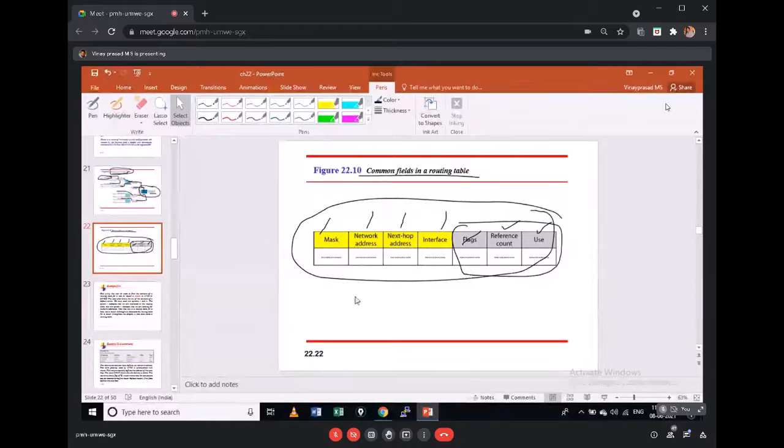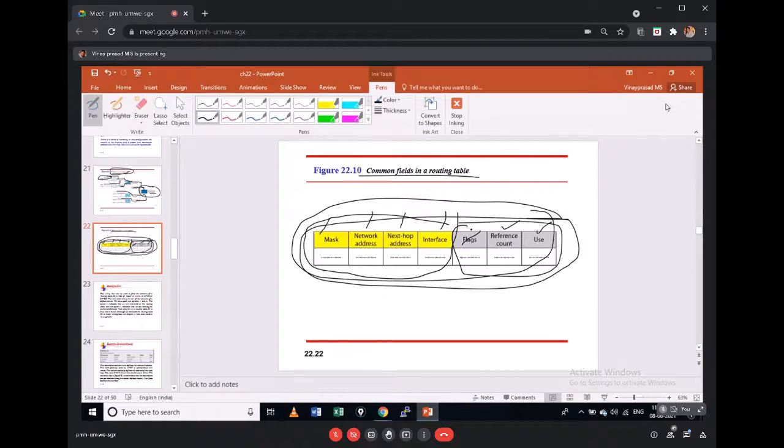This is the routing table of your host, but most of the time your router's routing table is going to be only this much. Your host keeps the routing table with additional things like flags, reference count, and use, but the router will only keep these four columns: mask, network address, next hop address, and interface.